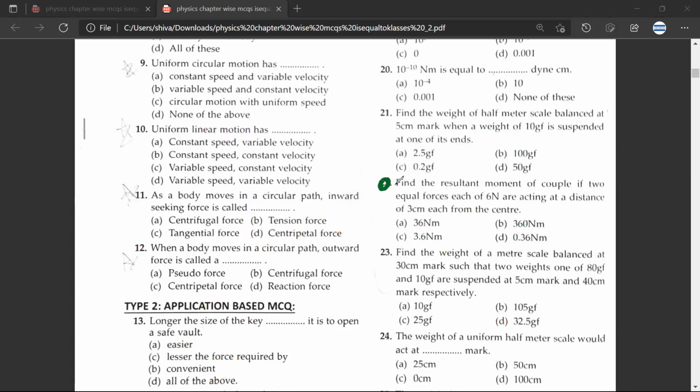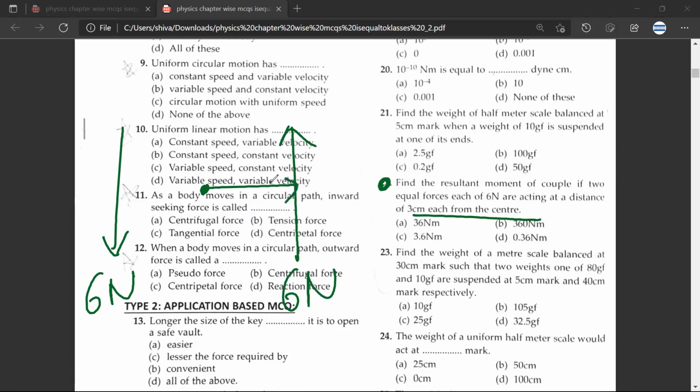Question 22. Find the resultant moment of a couple if two equal forces, each of 6 Newton, are acting at a distance of 3 centimeter each from the center. Shabash. We have discussed this before. We have discussed the formula. So we have 6 Newton here, 6 Newton here, and 3 centimeter from the center. So what should be the answer?